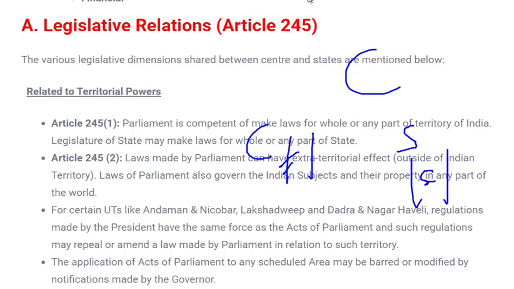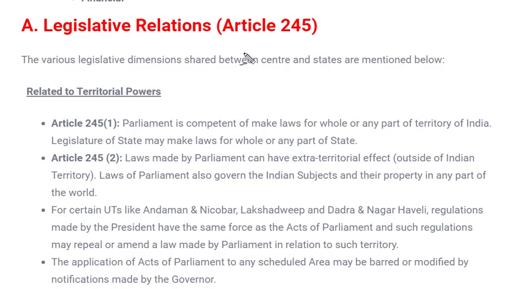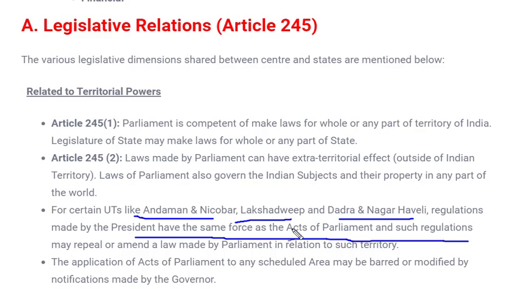One more important point: till now we have seen that there has been domination of the center over the state, but one important point we are missing is that there are certain union territories like Andaman and Nicobar, Lakshadweep, and Dadra and Nagar Haveli. Regulations made by the president have the same force as an act of parliament. It's not necessary that the center will always make laws for states and union territories.